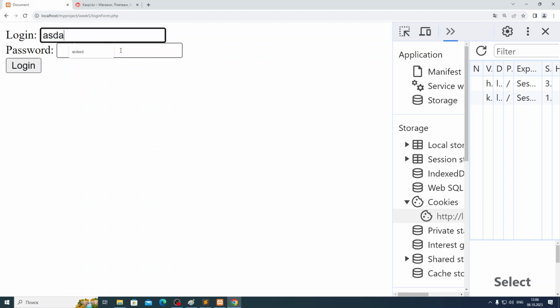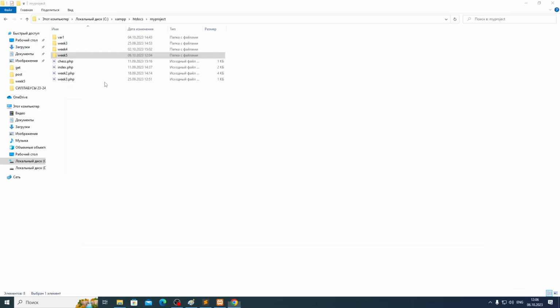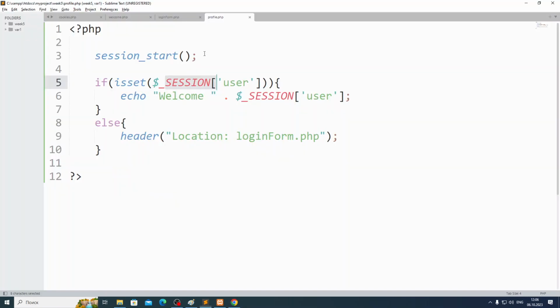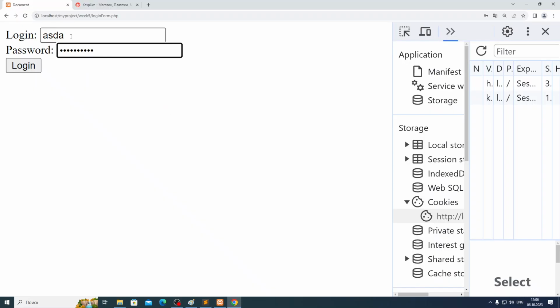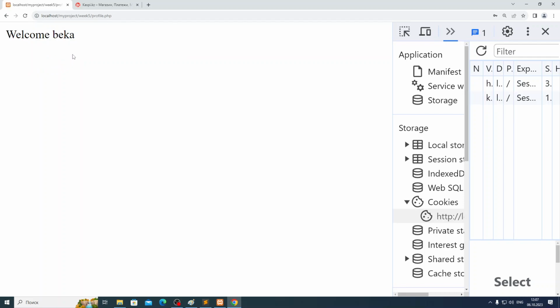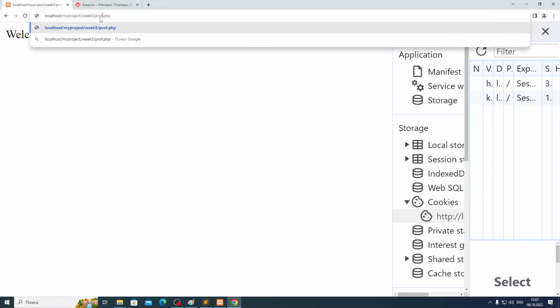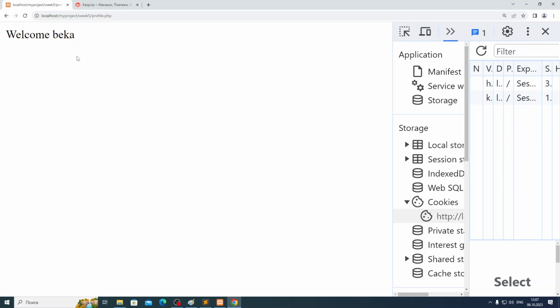So I will type some user and password that doesn't exist yet, because I checked here only for Becca. You remember? If you type only Becca and QWERTY, then you can come in and authenticate. But I'm typing some other bad login, so he's not letting me in. So I will type Becca and QWERTY. Now I can come to profile PHP. If I visit profile PHP again, I'm still here. Okay?